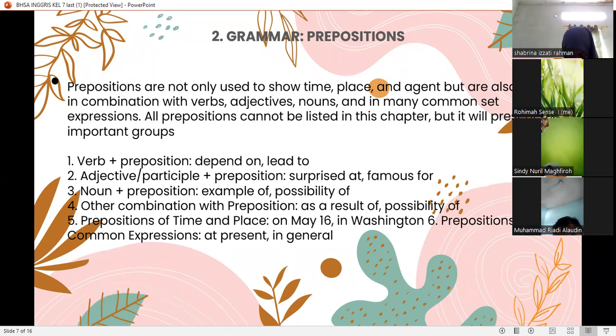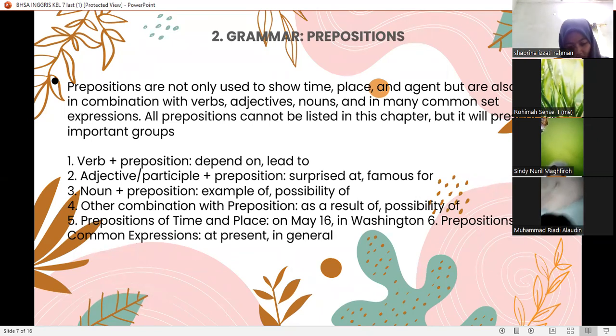Two, grammar prepositions. Slide 7. Prepositions are not only used to show time, place, and region, but are also used in combination with verbs, adjectives, nouns, and in many common set expressions. All prepositions cannot be listed in this chapter, but it will present the important groups.